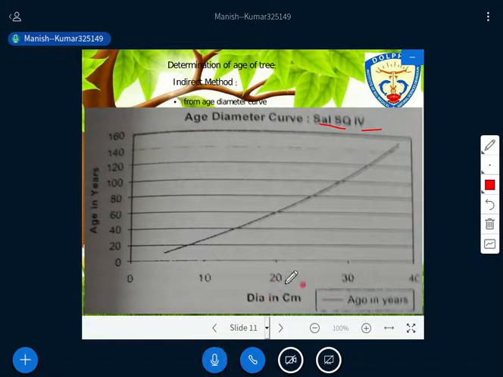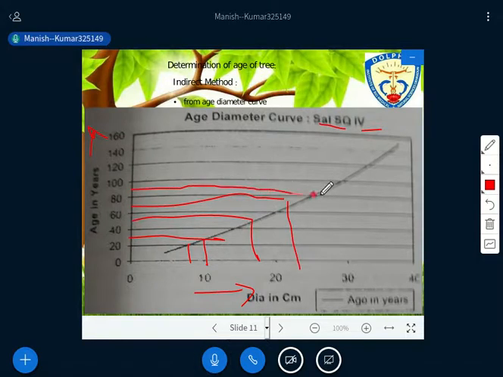As you see, diameter has been given in this way, and age is here. So easily you can estimate, for example, 20 years, this must be the age, 25 years, this must be the age, 40 years, 50 years. Similarly, you all know how to read the curve, how to read the graph. We can easily get this common point as the age of the tree itself and what that particular diameter is. So through the age diameter curve, you are able to estimate the age of the tree.